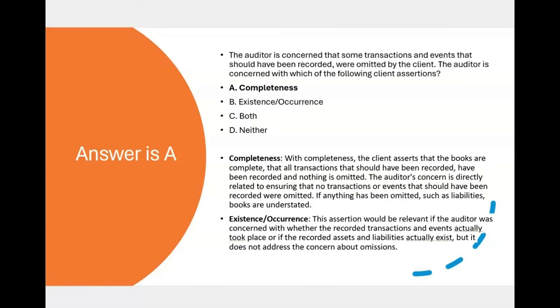B is wrong. Existence occurrence would be relevant if the auditor was concerned with whether the recorded transactions and events actually took place, if they were valid transactions, or if the recorded assets and liabilities actually exist. But it does not address the concern about omissions. This question asked about the auditor being concerned that some transactions and events that should have been recorded were omitted by the client, and the answer is A, completeness.